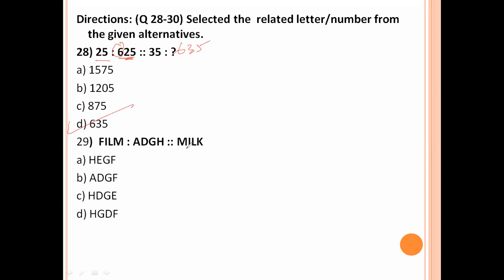Film, ADGH, milk. F is 6 minus 5. M is 13 minus 5. Minus 5 is 8. 8 means H. So H. Next, I is 9. D is 4, 9 minus 5, 4. 4 is D. HD. HD is only one is there. That one is C. HDGE. Option number C is the right answer.